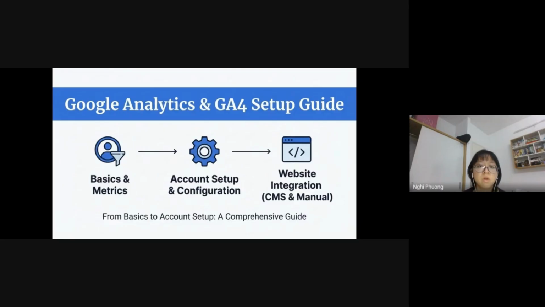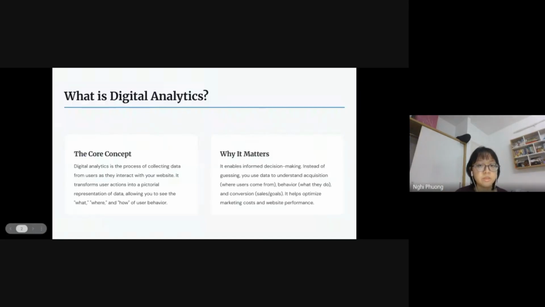I sometimes think about Google Analytics as like security cameras to our store. If our website was a physical store, the Google Analytics tools would be like security cameras, overlooking everything and telling us what exactly is happening inside. What the customers are doing, what their behavior is and their interaction with our store, but in an online version. So let's get started with the first part.